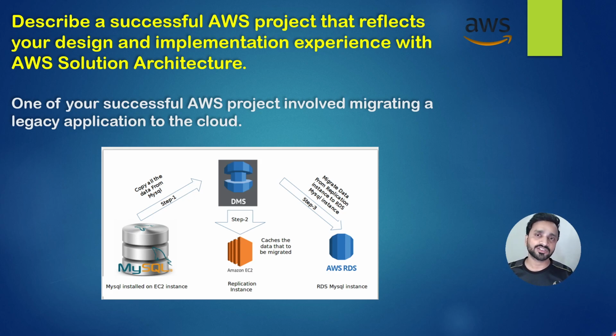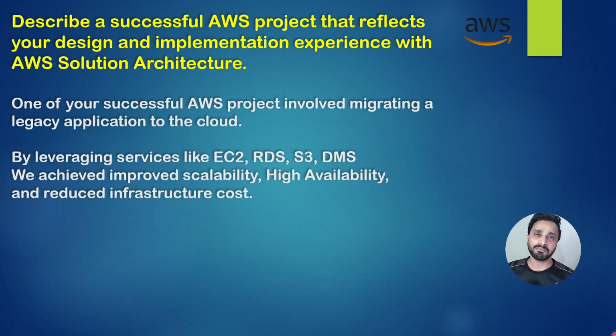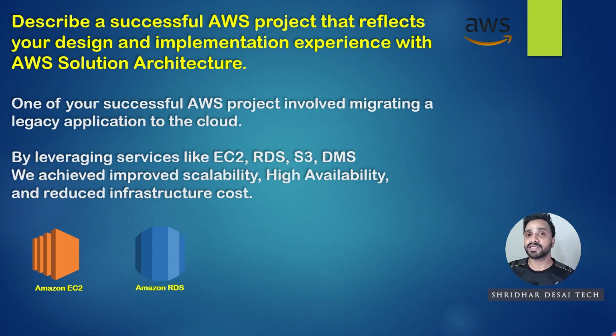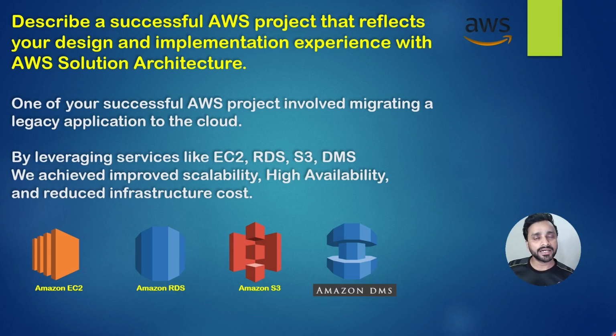Like this you can explain your project like migration. Along with this, by leveraging services like EC2, RDS, S3, DMS, we achieve improved scalability, high availability, and reduced infrastructure cost. The target is how to design an infrastructure with minimum cost and minimum resource use. So you can explain this migration process also along with that.